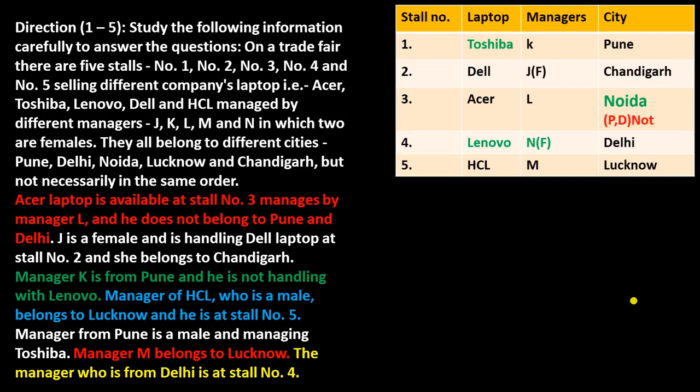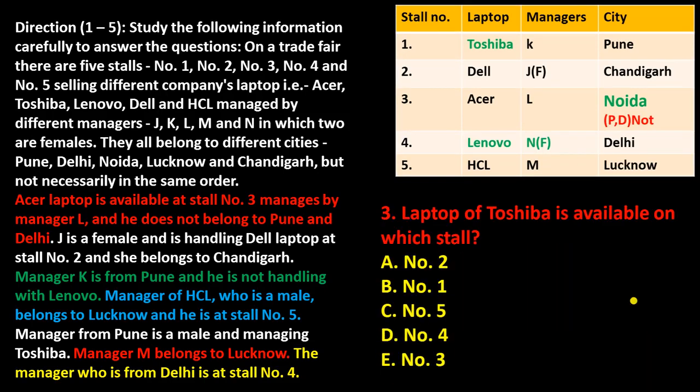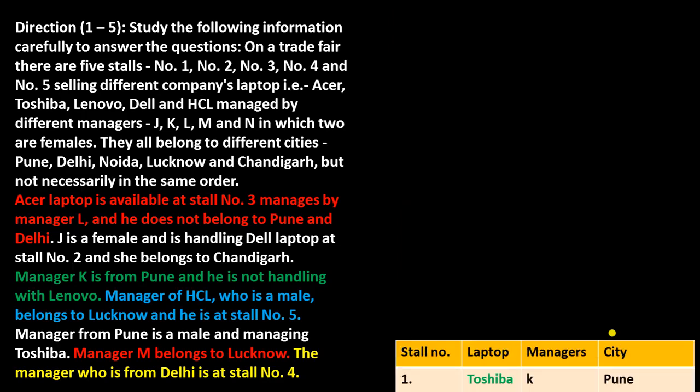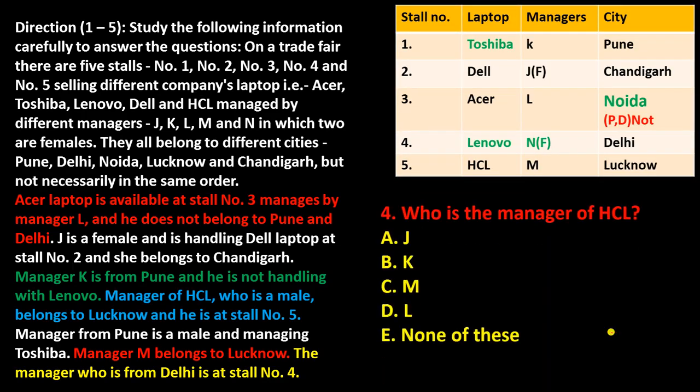Now next is question number 3. Laptop of Toshiba is available on which stall? So Toshiba is available on stall number 1. So here the answer is number 1. Answer is B. Now move to the fourth one. Who is the manager of HCL? It is clearly mentioned that the manager name is M. So the answer is C part.